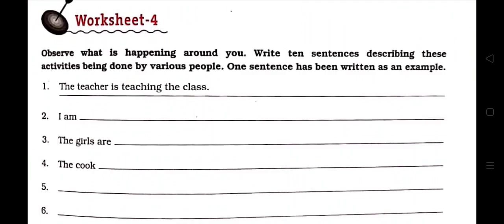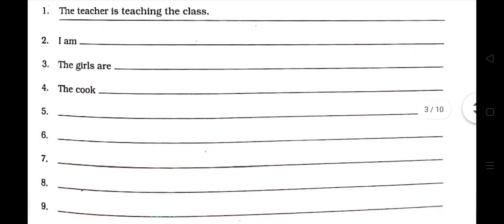The teacher is teaching the class. I am reading a book. The girls are talking. The cook is serving the food, or the cook is cooking the food. 5 number you can write. The boys are fighting. My father is reading newspaper.